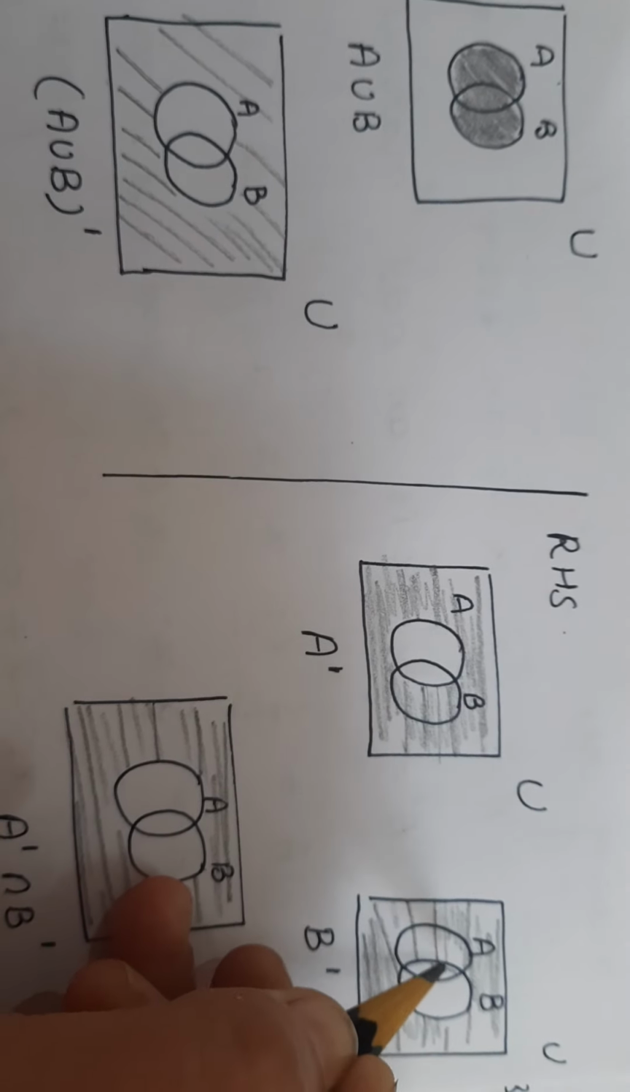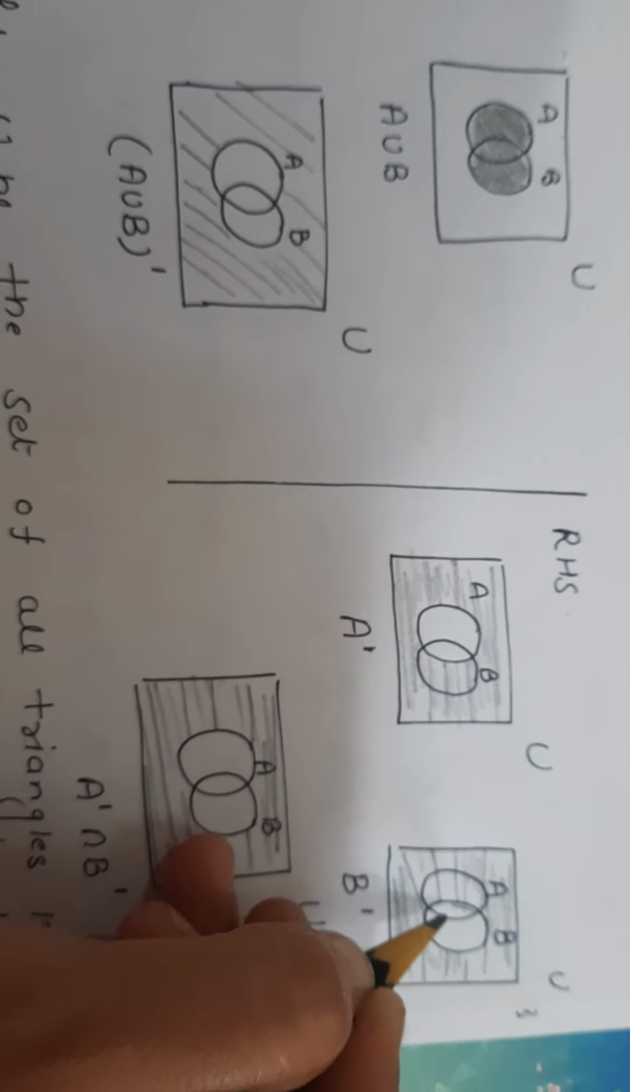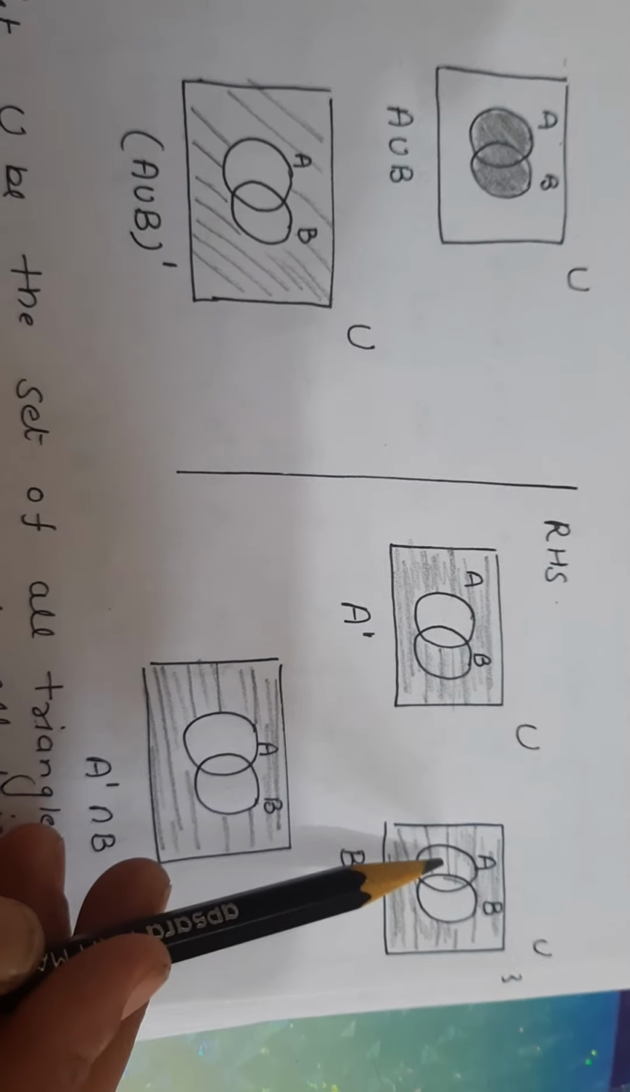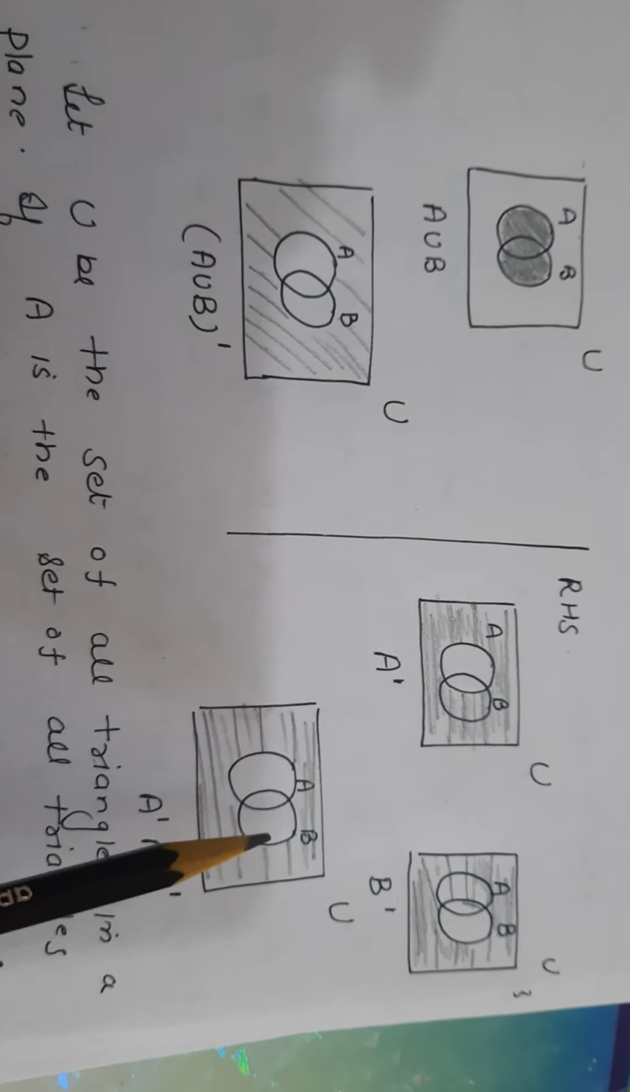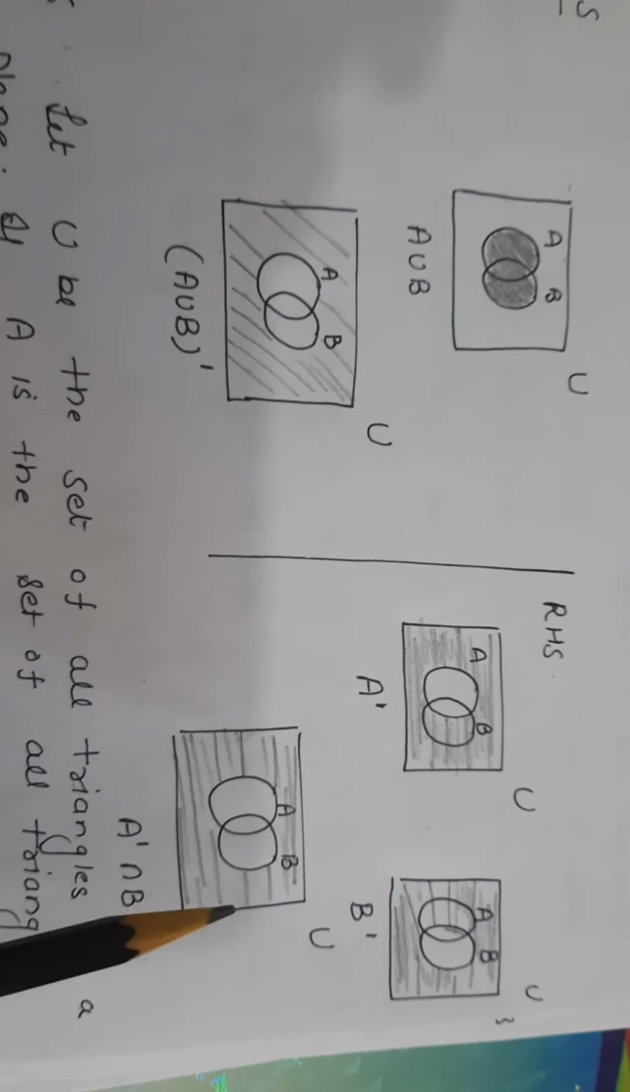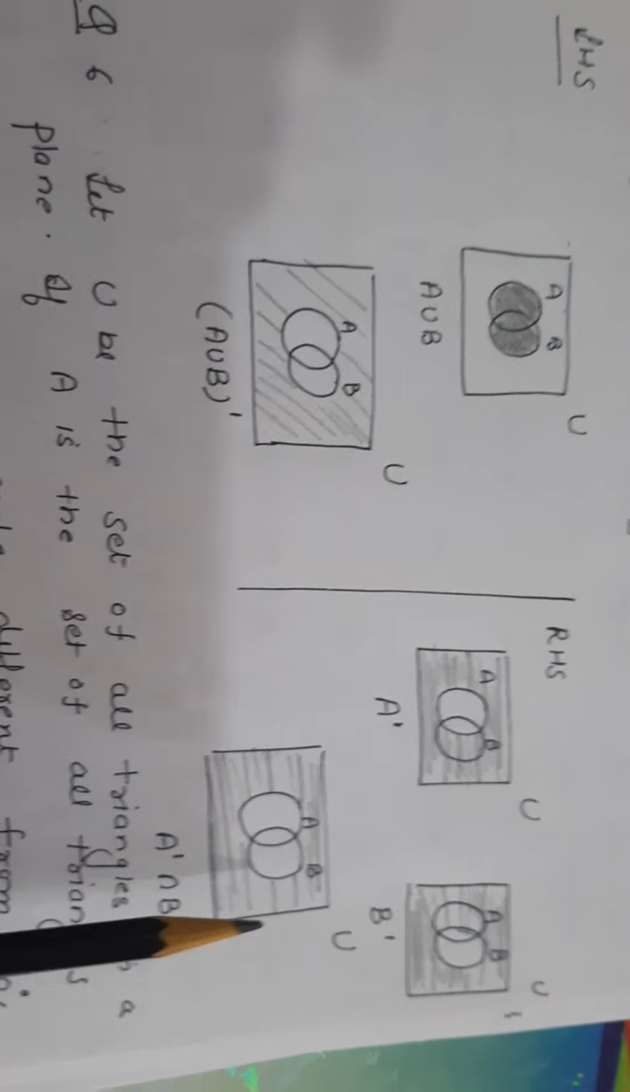Right. The common portion is not in B complement. Done. Now the intersection, the common, is not here, so you will not shade this region. Again, this portion is here but not here, so this is your answer, the outer part of A and B. Check both sides are equal.